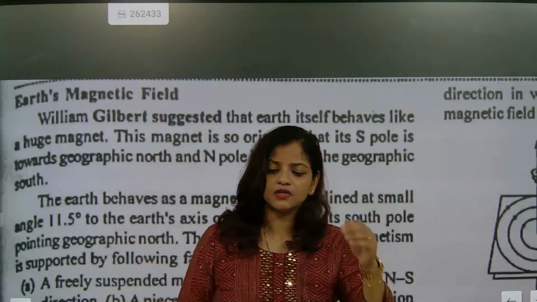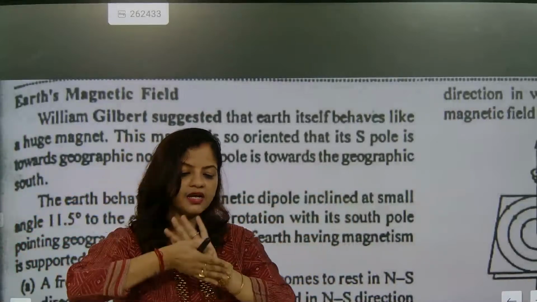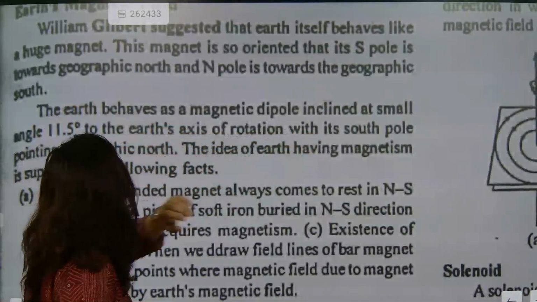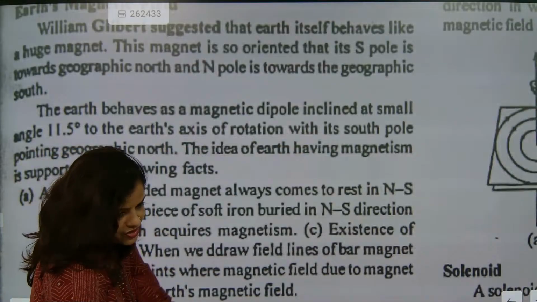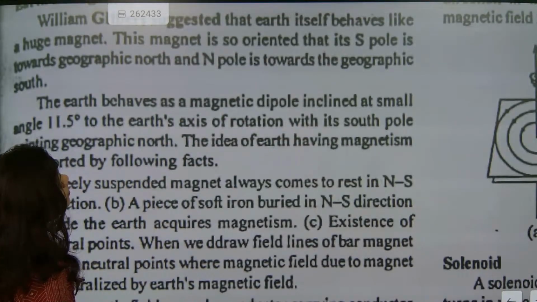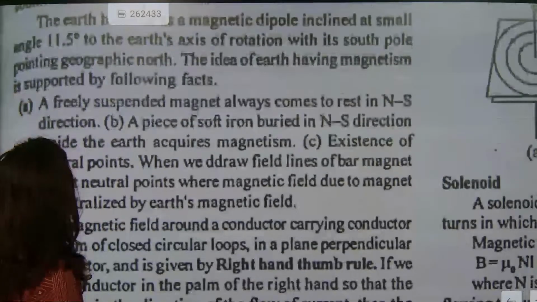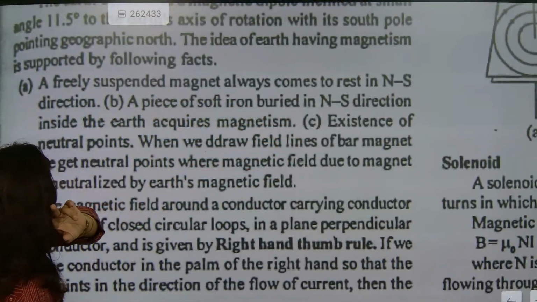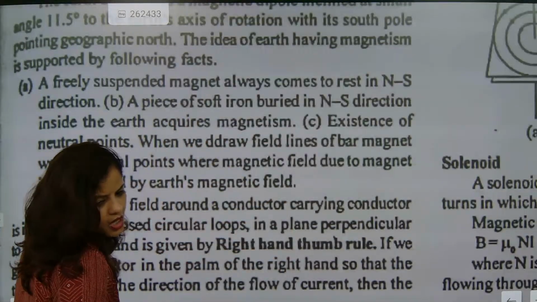That Earth's geographical north and south pole will be exactly merged together, and they are making what degree? Just see. The Earth behaves as a magnetic dipole inclined at a small angle of 11.5 degrees. I told you, the degree variations I have also discussed. So now, the south pole is going to geographical north. That's again an important fact. A freely suspended magnet always comes to rest in the north-south direction. That is, Earth's south will exactly merge with geographical north.